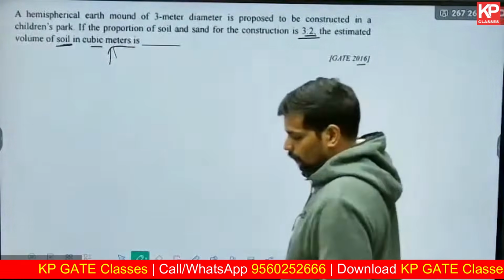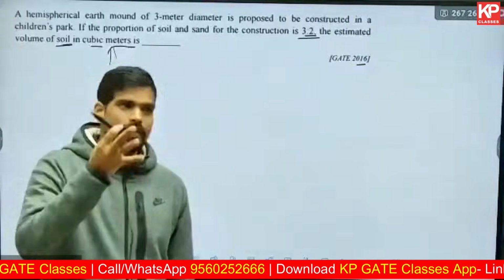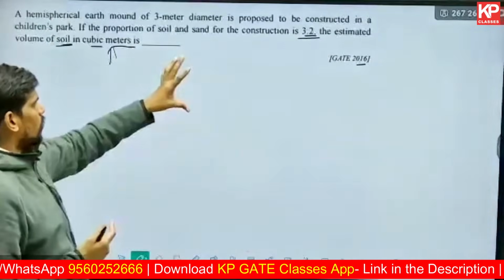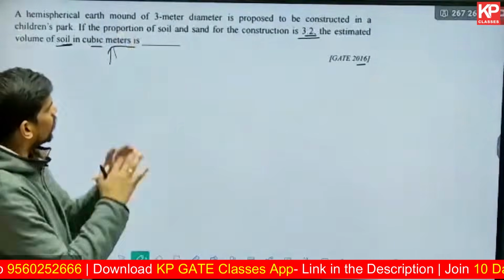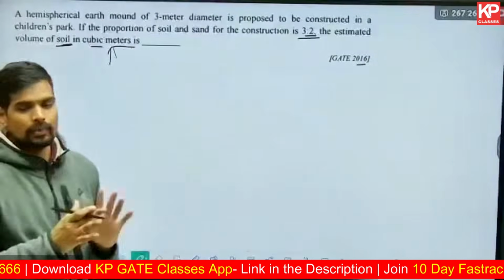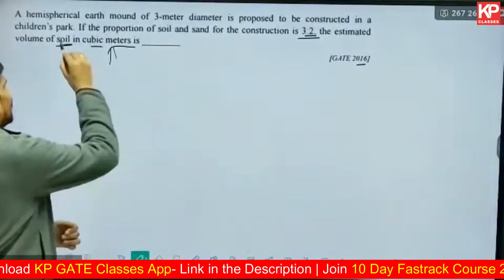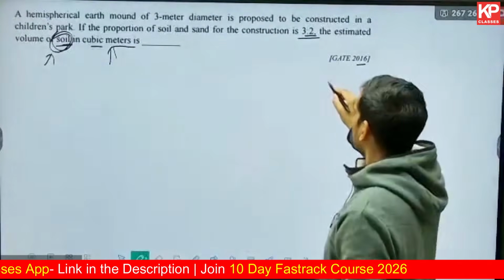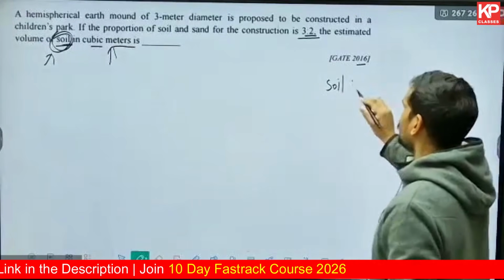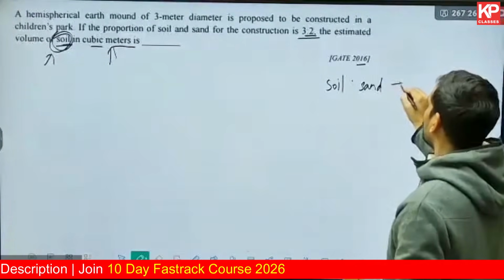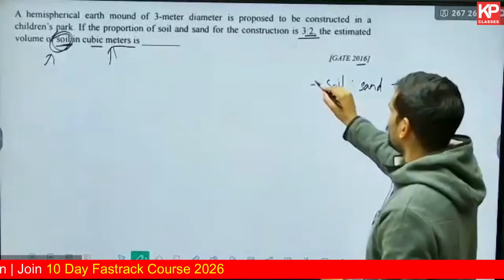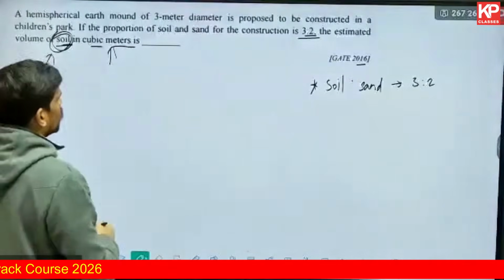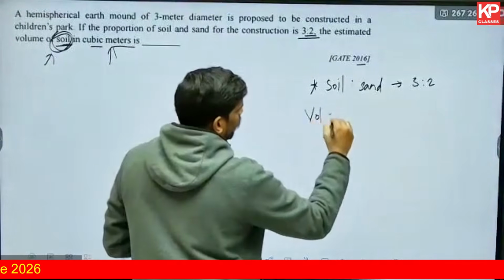So that's the question. Here they're not just asking you the volume of the hemisphere, they have increased one more step of calculation by giving you the ratio and proportion based concept. They are saying that the solid is made of soil and sand both in the proportion of 3:2. And finally they're asking us what is the volume of soil. So first tell me, if the proportion of soil to sand is 3:2, what fraction of the total volume will be the volume of soil?